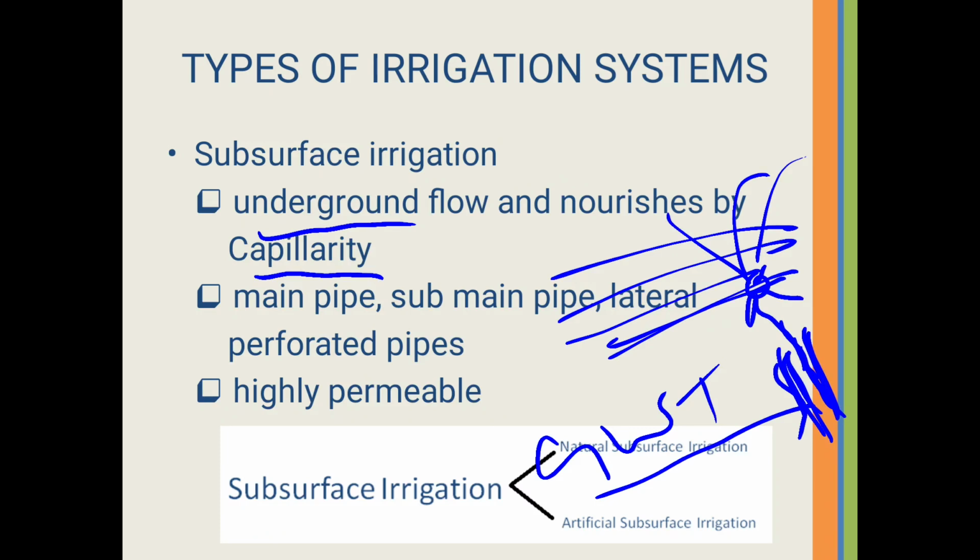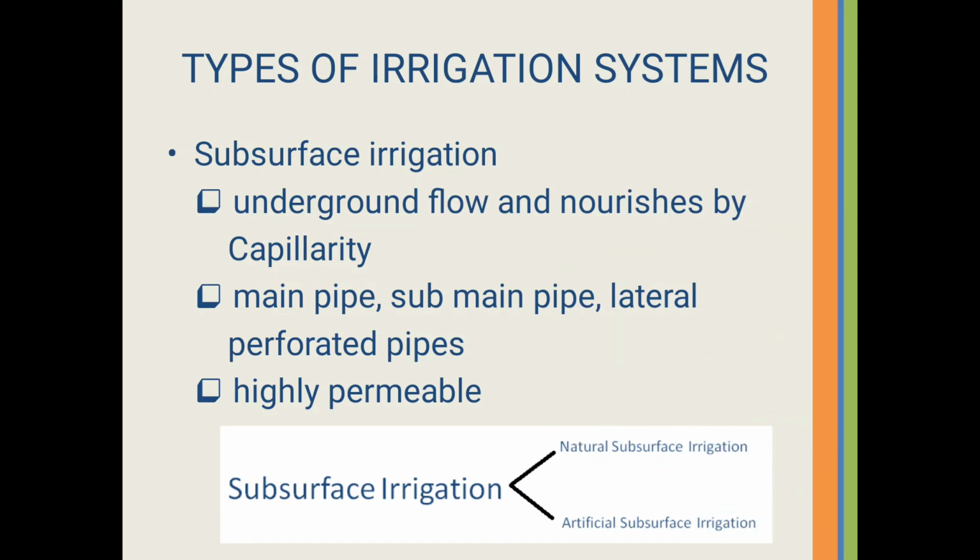What is capillary? It means vertical movement of water. Say this is our underground storage, groundwater table. So vertical movement of water comes up and irrigates the crop at its root. So this is known as underground flow and nourishment by capillary. Now there is a system of pipes. One is the main pipe, through which water is coming.